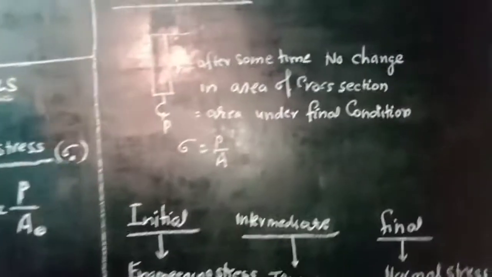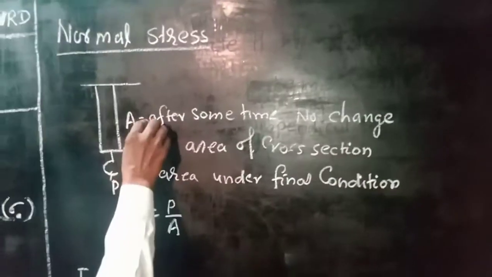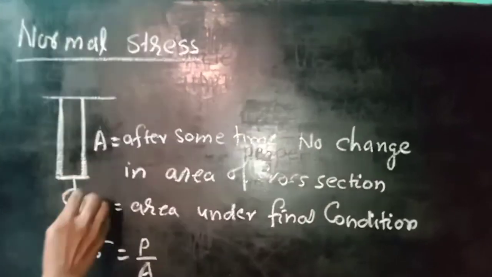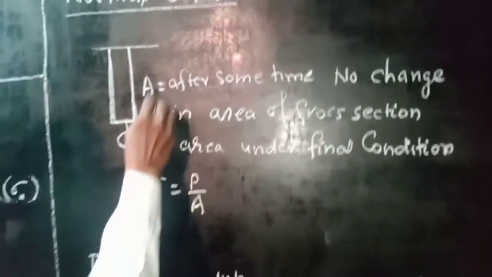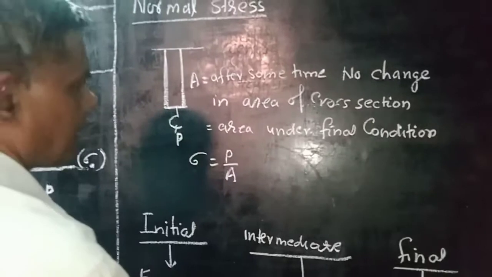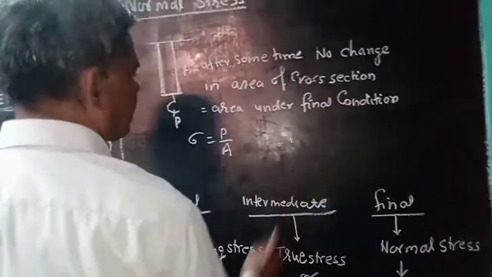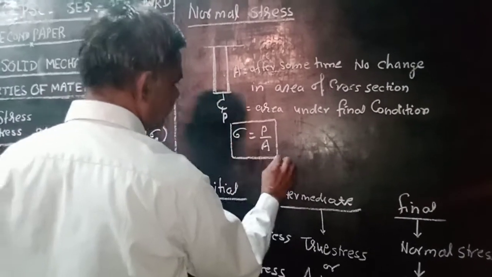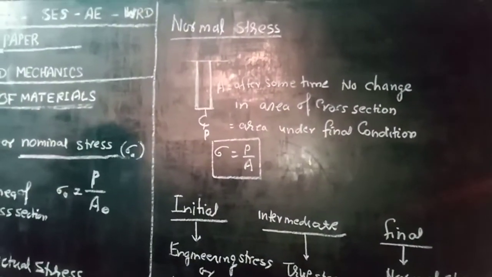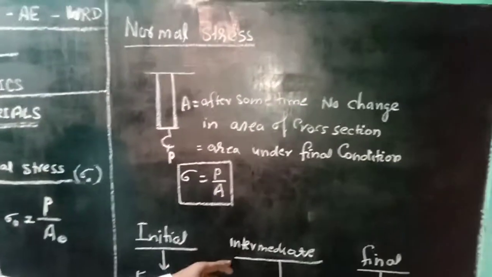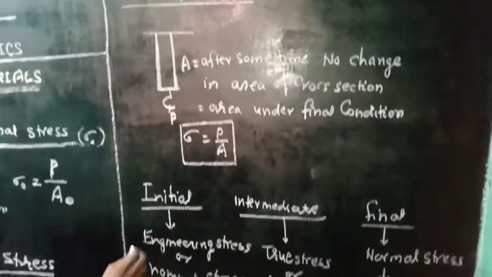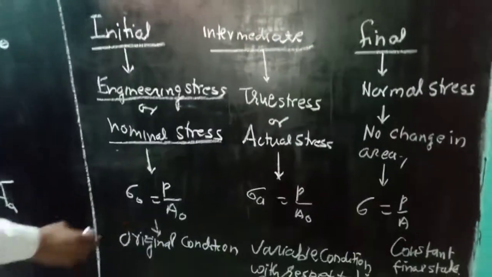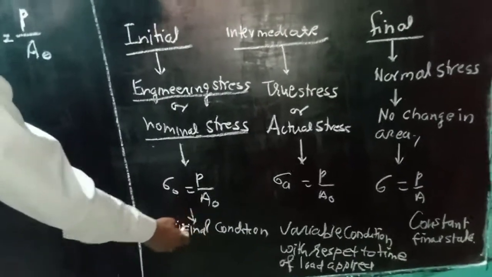Another type is known as normal stress after application of load. This is the final stage of the bar in which the same load is applied, but with the final area of the bar, and this final condition is known as normal stress. So therefore we get three positions of the stress in the bars. Initial stress or engineering stress. This is based on the initial condition, depending on the original area.